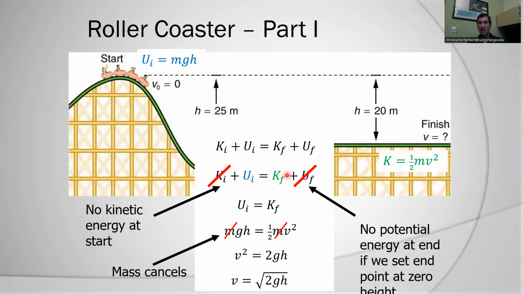And I have the same problem that I had with the pendulum. Potential energy initial equals kinetic energy final. All the energy is worried about is, what is my initial height? What is my final height? Because that's the only thing that influences my potential energy. My kinetic energy, I start with none. How much do I have at the end? Same equation I had before: v equals the square root of 2gh.